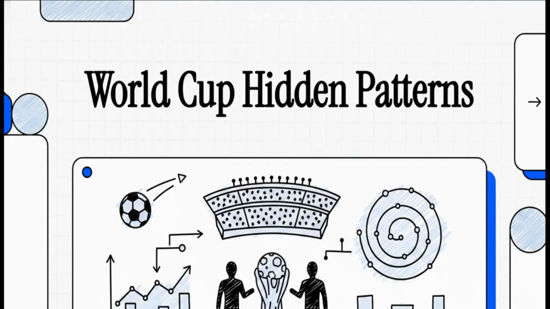Welcome to the Explainer. So let's jump right into it. Today, we're looking at something literally massive. For almost a century, the whole world practically hits pause every 4 years just to watch two teams battle it out on a grassy pitch.